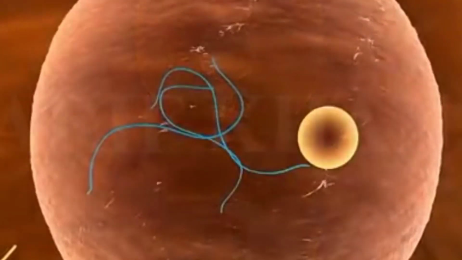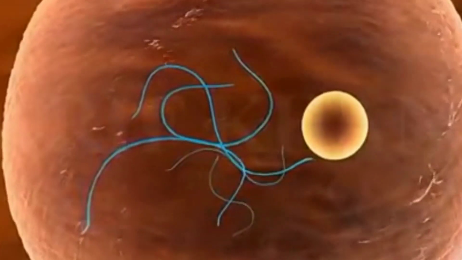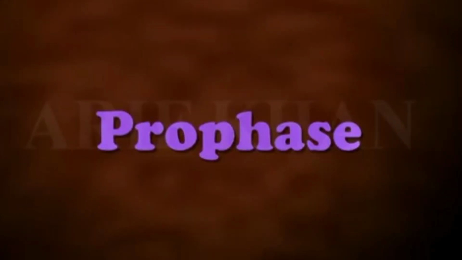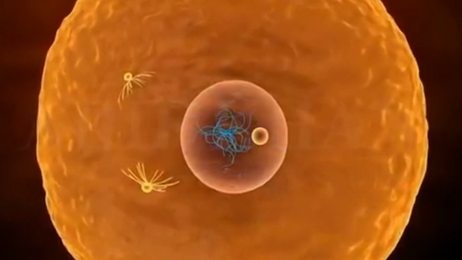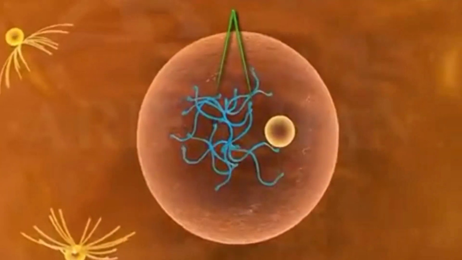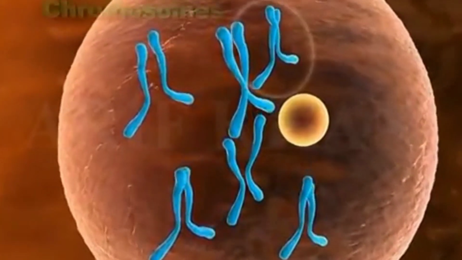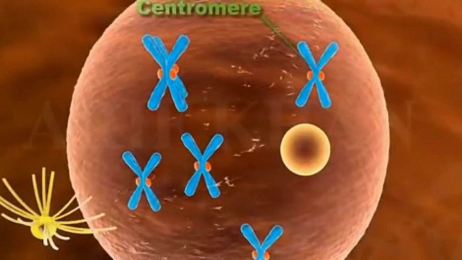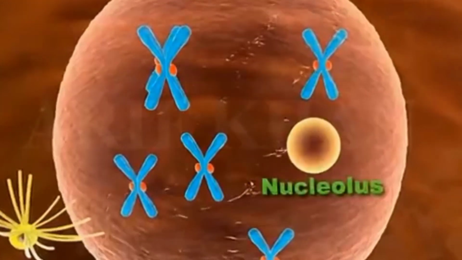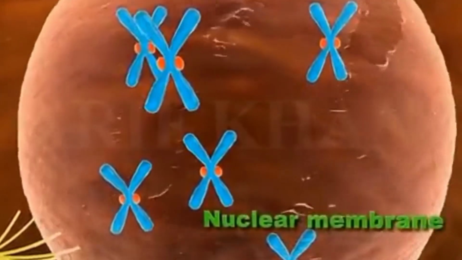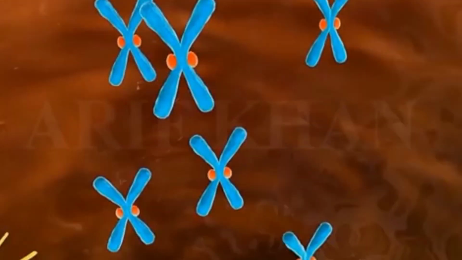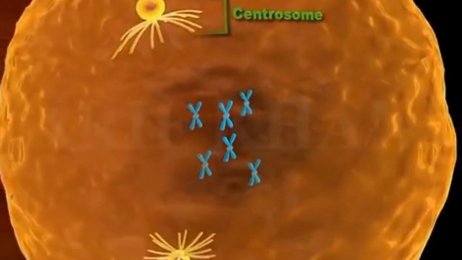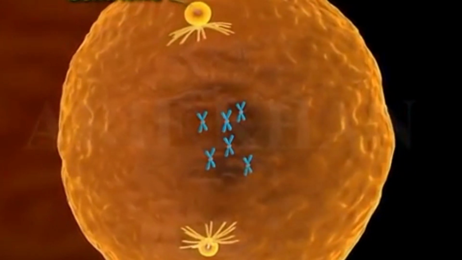Let us concentrate on karyokinesis, which is completed through 4 steps. The first step in karyokinesis is prophase. In this phase, chromatin fibers which are present in the nucleus start to condense, and they become thick and short and appear with their sister chromatids, which look like the letter X. Now centrioles, which are one of the cell organelles, duplicate and move to the opposite poles of the cell during this phase. Here the nuclear membrane and nucleolus,